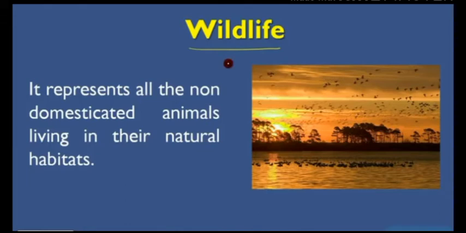First is wildlife. It represents all the non-domesticated animals living in their natural habitats. It's called wildlife, meaning undomesticated. It does not live in our home. Undomesticated means like lion, bear, tiger, peacock, every bird that is flying in the sky, then fish and frogs that are in water. All the non-domesticated animals that live in their natural habitats are called wildlife.